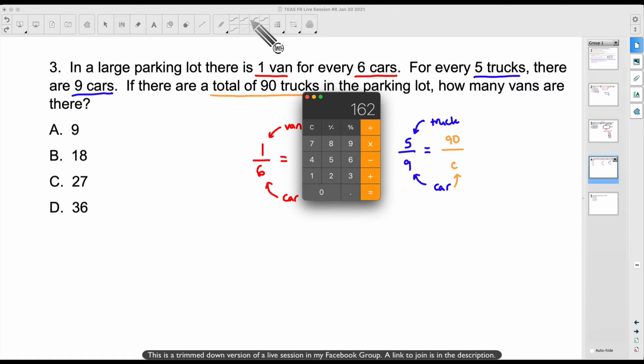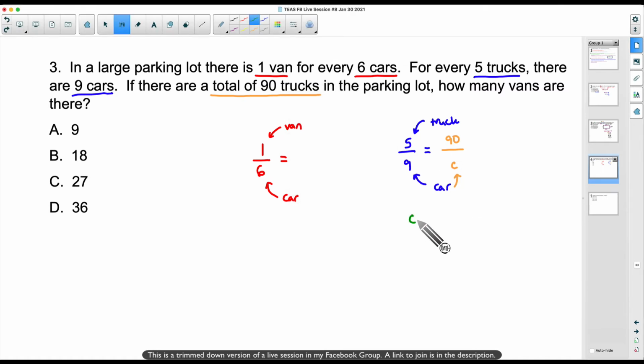How is this going to help us? Well, this tells us what C is. C is equal to 162, and you might say, okay, well, that's not even over here. They could possibly put that over there as an answer choice. Oh yeah, I should have done that to kind of fool you, but oh well. So C is the number of cars. I'm going to take that and bring it over here, because now I can bring my cars into the picture. So I'm putting my 162 cars at the bottom. This is going to allow me to solve for V, which is what we need. We need to solve for V in this problem.